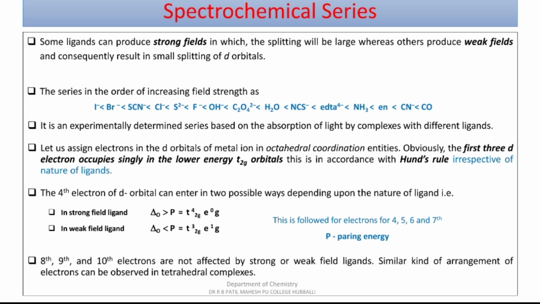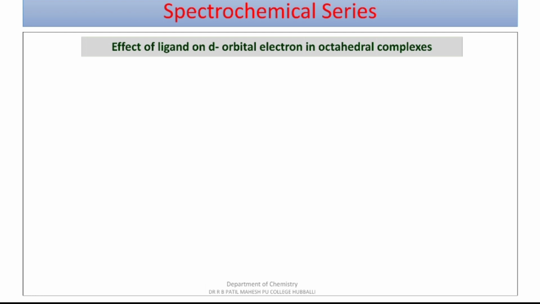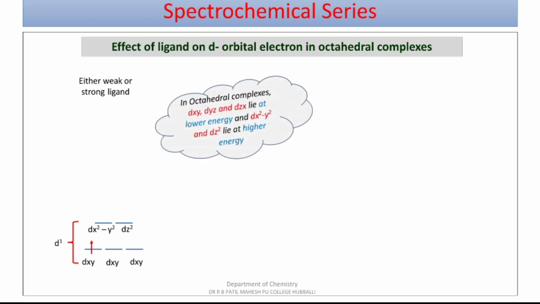We understand the concept in detail. Effect of ligand on d orbital electrons in octahedral complex. It may be weak or strong field ligand for d1, d2 and d3 electronic system, where dxy, dyz and dzx lie at the lower energy level in octahedral complexes, whereas dx square minus y square and dz square are at higher energy level.